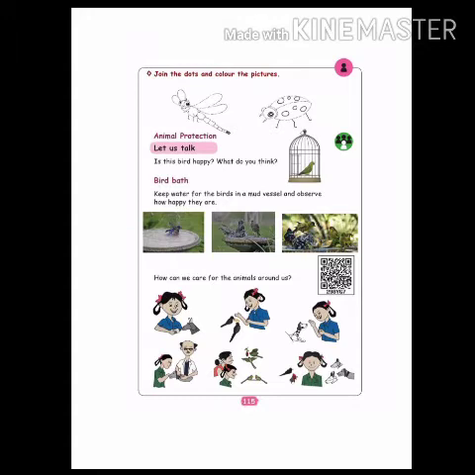One girl is giving food to the crow, one girl is giving something to the dog, and one girl is bringing the animal to the doctor. Like this you must do. These are the things you have to do to care for the animals. Okay, do you care for the animals? Yes. Turn to the next page, page number 116.